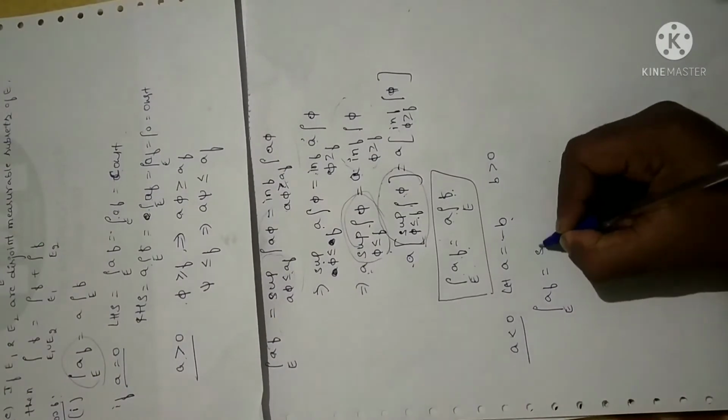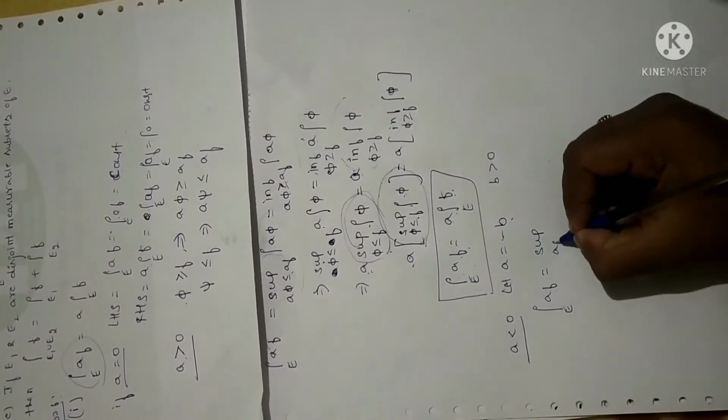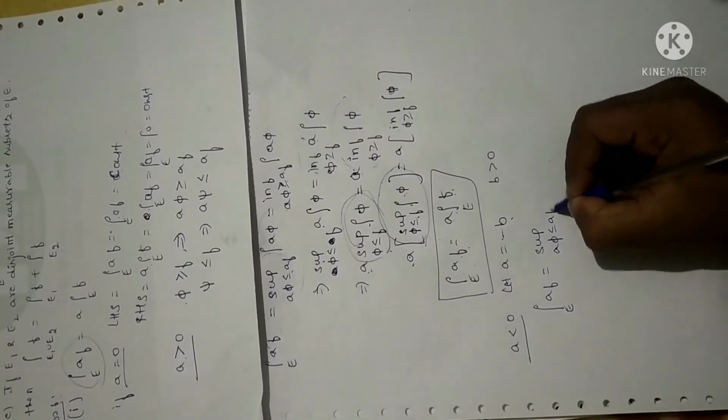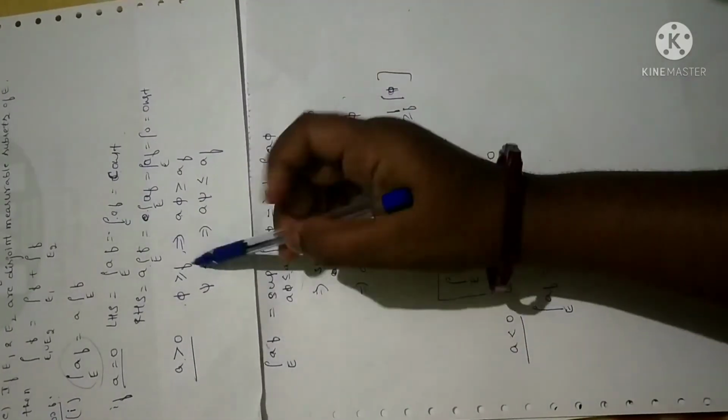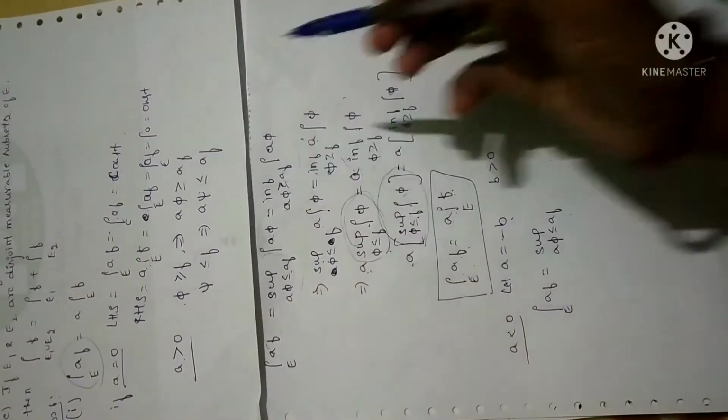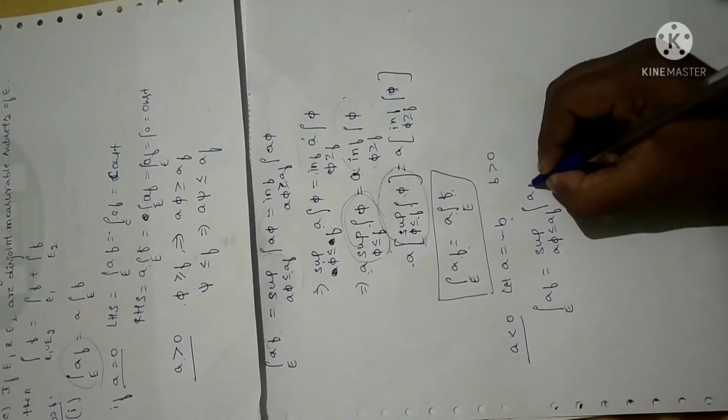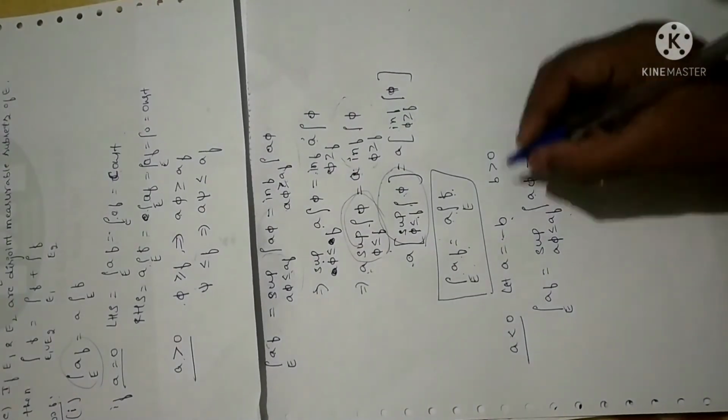Now as per the definition of supremum, we can write this as A into pi is less than or equal to A into F. Why? Because I have chosen a function in such a way. I have written here. Right? And now integral over A into pi. Now I am going to replace A with minus B.